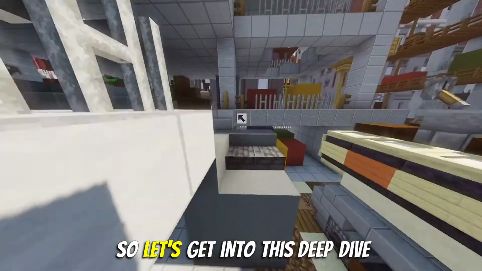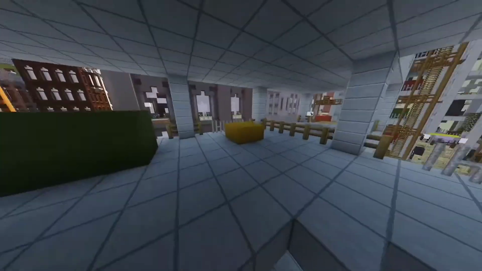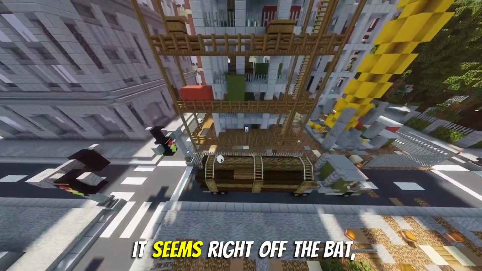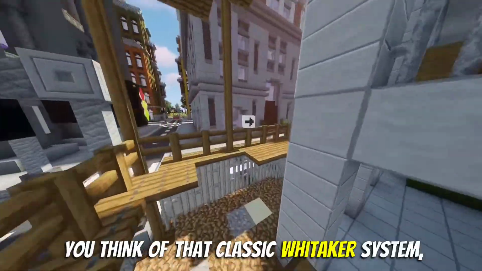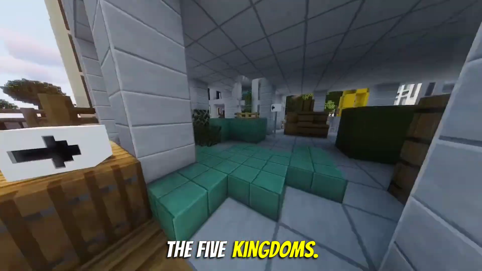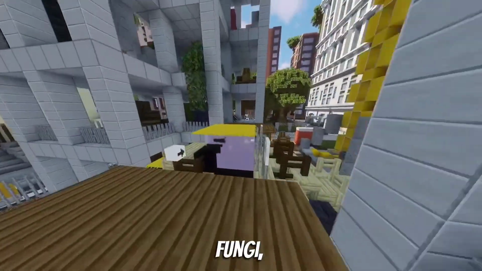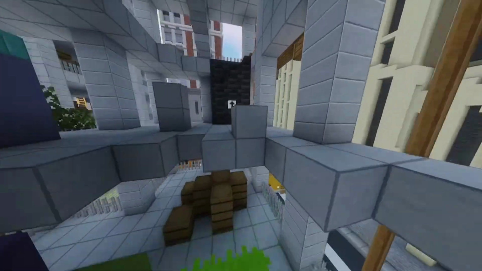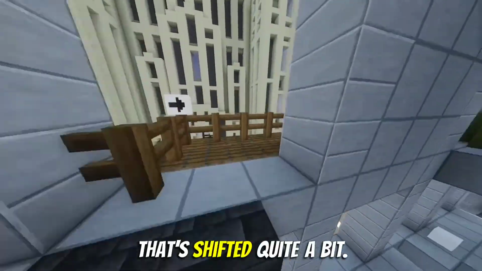Okay, so let's get into this deep dive on the plant kingdom. We're working from the sources you've gathered, and it seems right off the bat, things have changed. They really have. Think of that classic Whittaker system, the five kingdoms. Yeah, Monera, Protista, fungi, Animalia, Plantae. Right. But what actually counts as Plantae today, well, the sources make it clear that's shifted quite a bit.